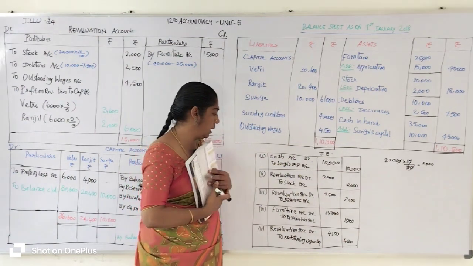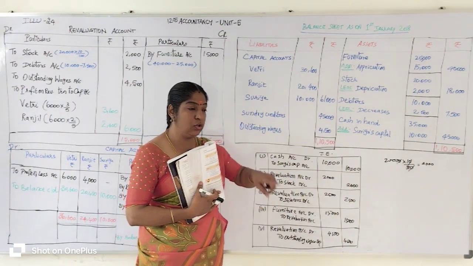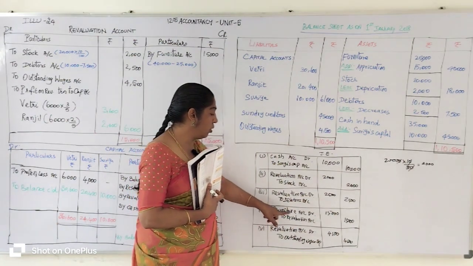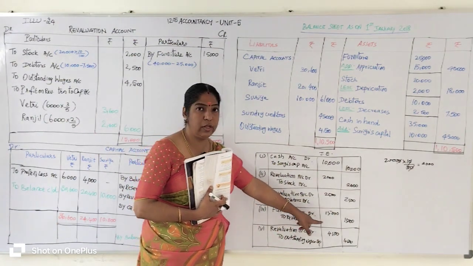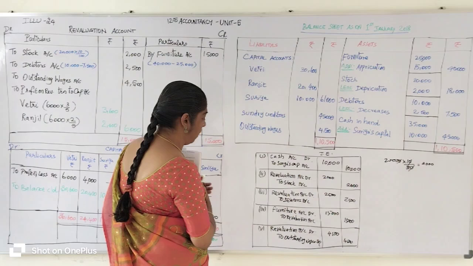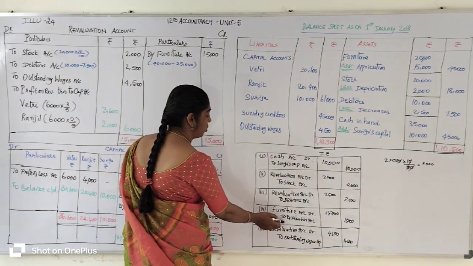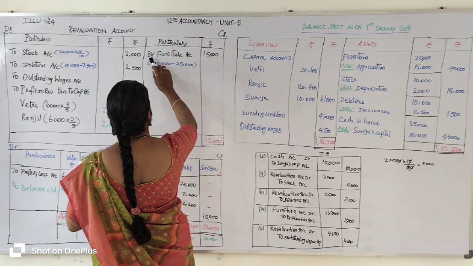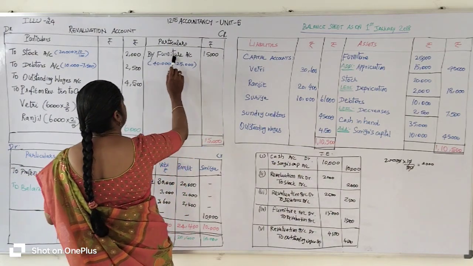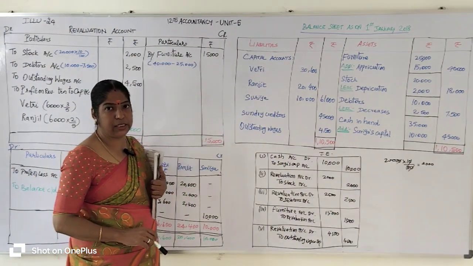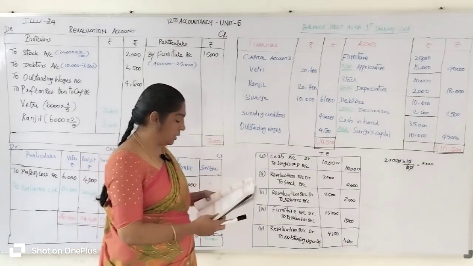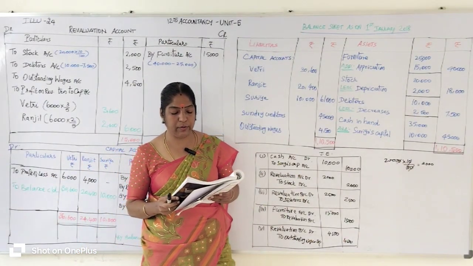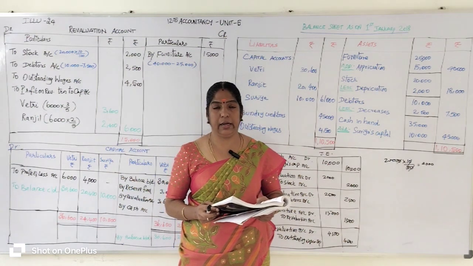If the asset account increases, the revaluation account is to be credited, right? So, furniture account debit to revaluation account, 15,000 rupees. Where is the revaluation account? The revaluation account is on the credit side. So you go to the credit side of the revaluation account and enter the opposite account, that is, by furniture account, 15,000 rupees. Okay.